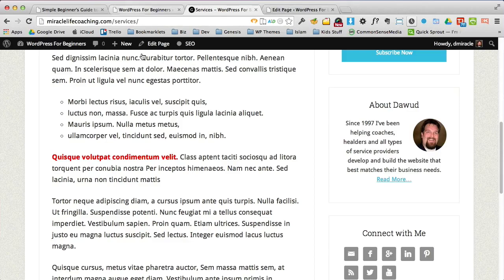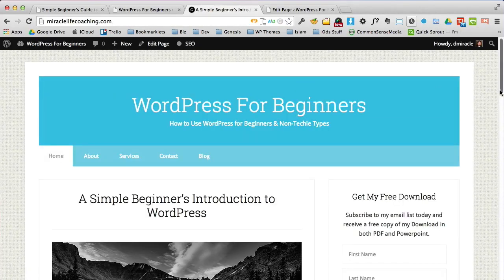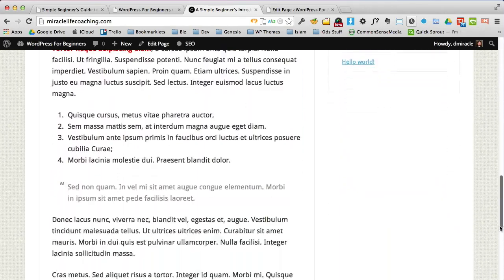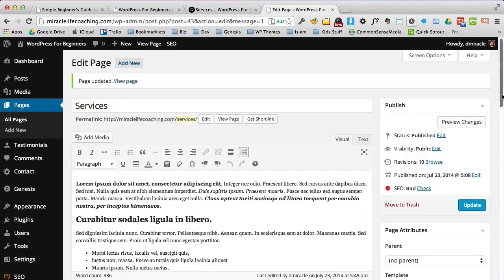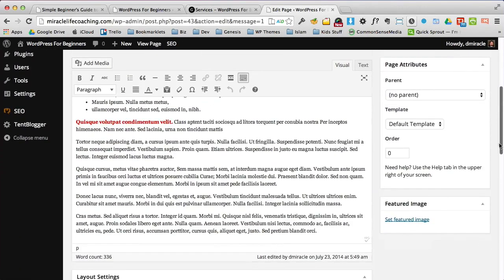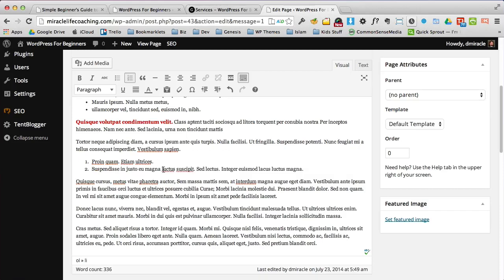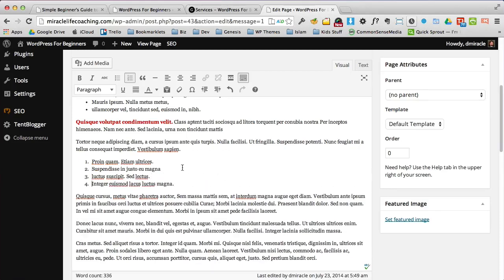So let's go a little further. I'm going to go back real quick and reference our home page to see how close we are to what it looks like. That text isn't right, but that's okay. So we're going to do a numeric list. Okay, good. So let's go back to services here. Let's go back to our editor. And now we're going to do another list, but this time it's going to be a numeric list. So let's go 1. And all I'm doing here is hitting the enter key, just like you would in Microsoft Word.